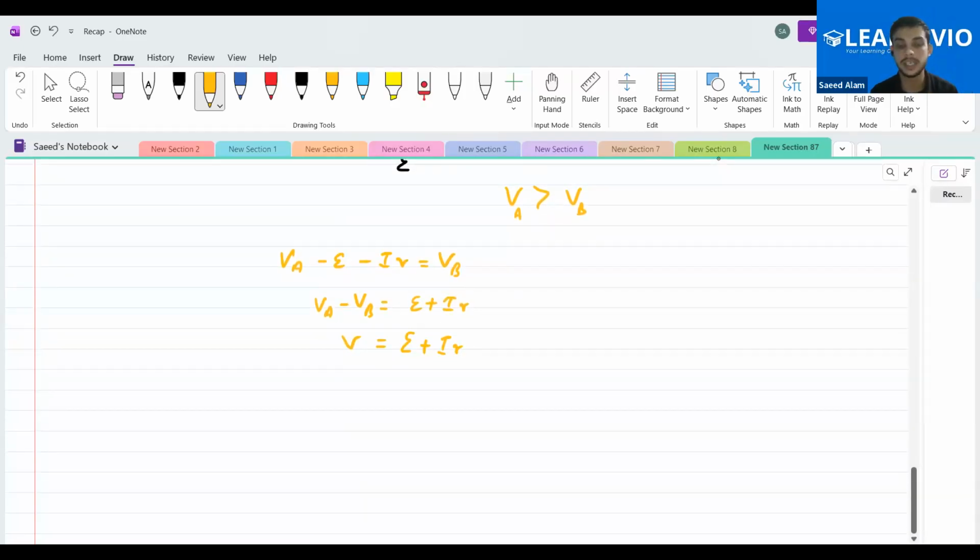So can you see that the terminal potential is greater than E?